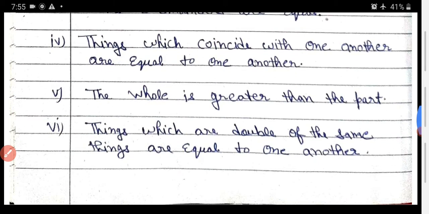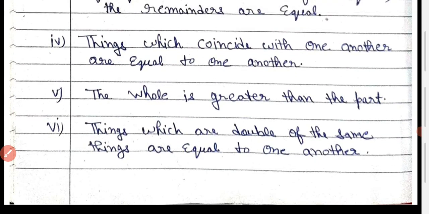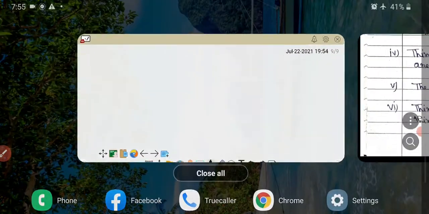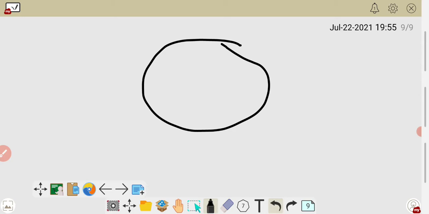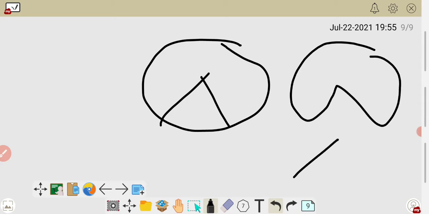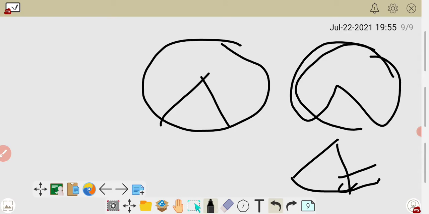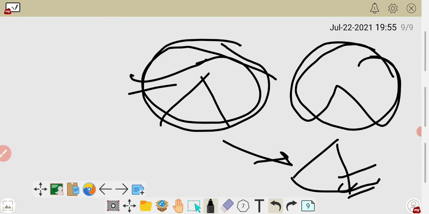Okay, the next one: the whole is greater than the part. What is the meaning of that one? Whole is greater than the part. Suppose you have one circle, or you make one pizza here. So when you separate it, what do you get here? You make one slice here. So what do you get here? The whole is always greater than the part. It is a part of the pizza, na? So the whole pizza is always greater than the part. Whole is here, na? So whole is greater than its part.